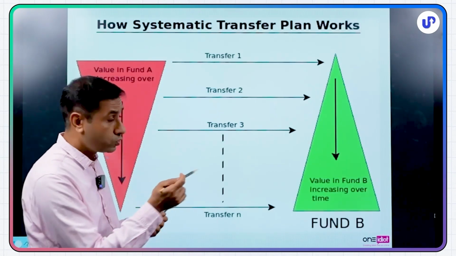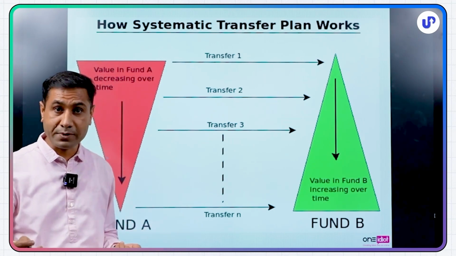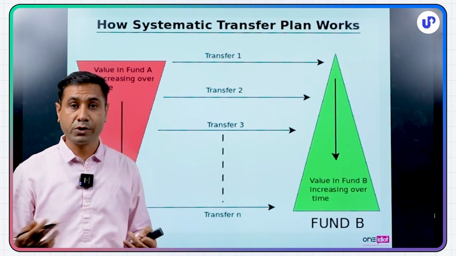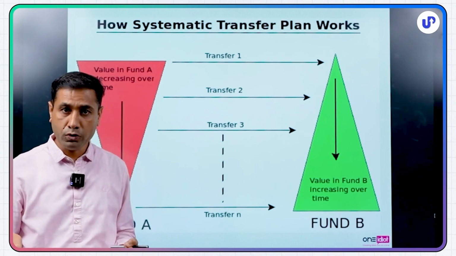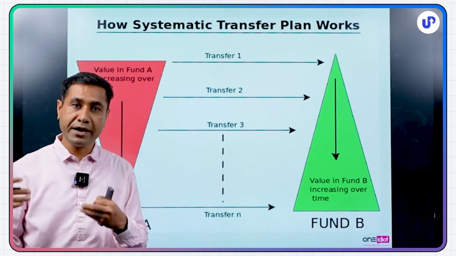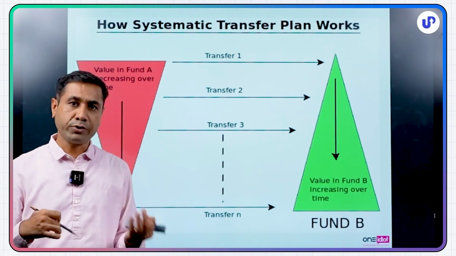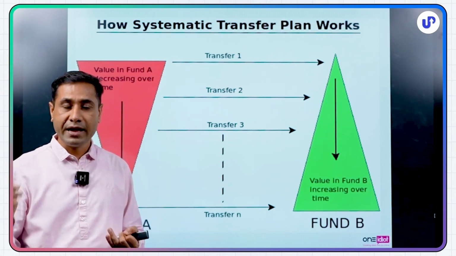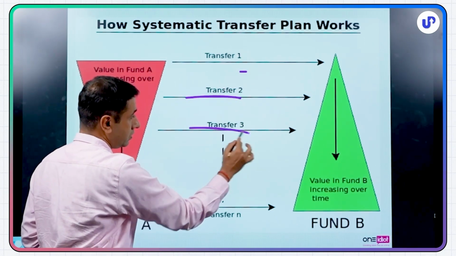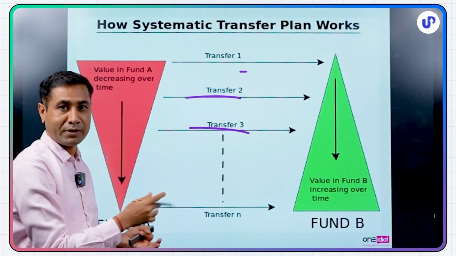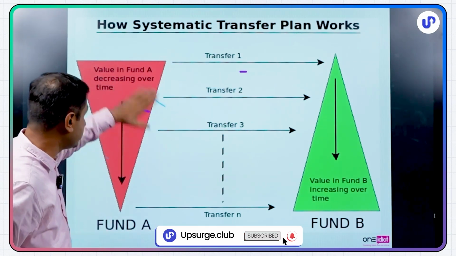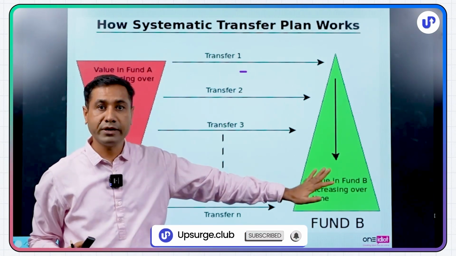The other way to do is STP. We talked about SIP. STP is what happens when you have a large lump sum money which you want to invest, but you are afraid to invest all at one go. You can do STP, systematic transfer plan, which means you put all your money into a debt mutual fund where you can earn 6%, 7%, 8%. And then every month from that debt fund, you do a systematic transfer, 1 lakh per month, 2 lakh per month, and it keeps going into your equity fund. So your debt fund over a period of time becomes zero, and all the money would have gone in.